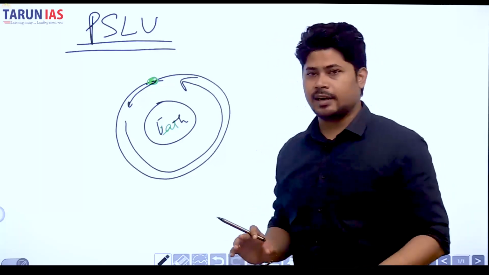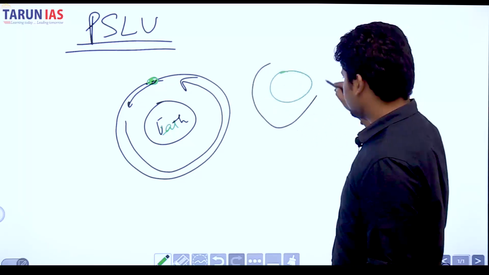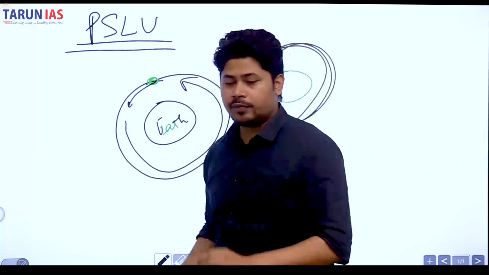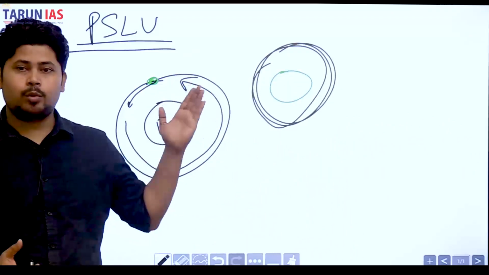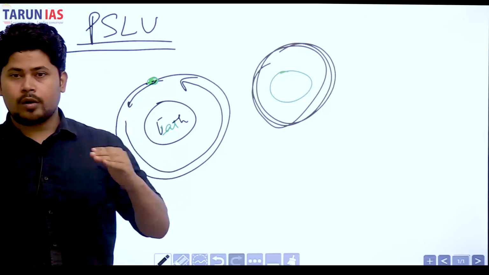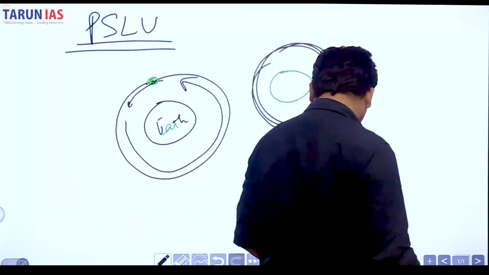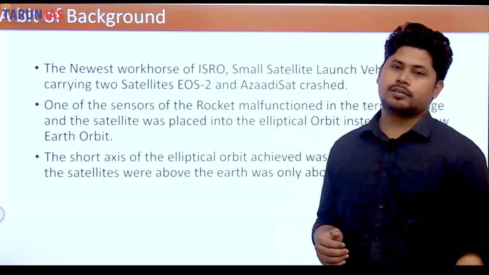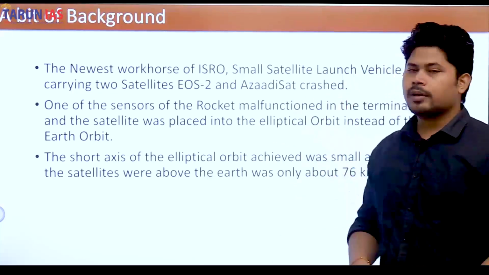Like remote sensing satellite. If you want some satellite that covers this Earth throughout the day for 4 to 5 times, so that we can see every portion of the Earth, then that will become what? A PSLV, Polar Satellite Launch Vehicle. It is placed at a lower Earth orbit. It is placed in the lower Earth orbit. Okay. Lower Earth orbit means an orbit below the geosynchronous satellite orbit. Understood?